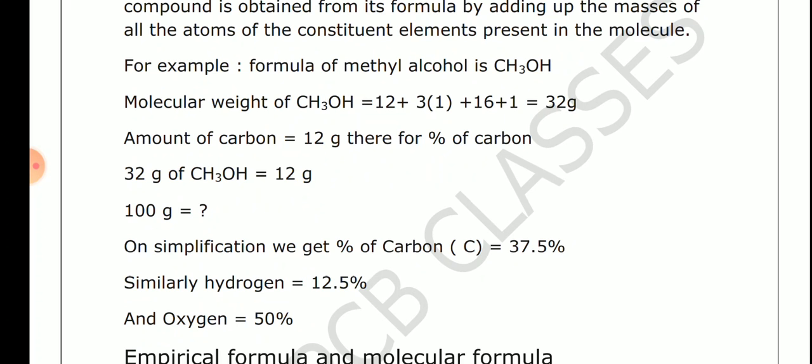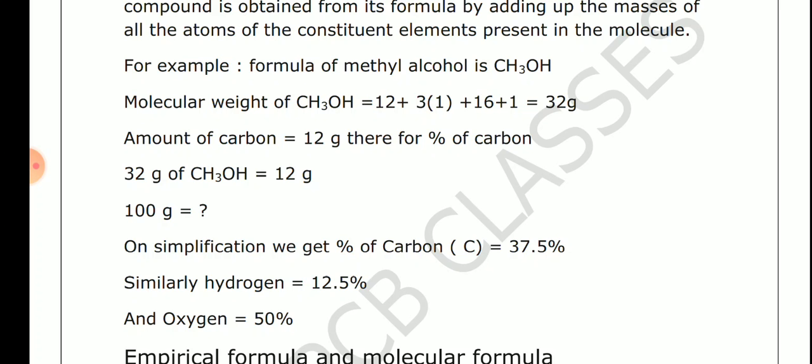So what is the percentage? 37.5. In the same way, hydrogen: there are 4 hydrogens, and every hydrogen is 1 gram. So 4 into 1 upon 32 means 12.5%. Oxygen is 16, so 16 upon 32 means 50%. Okay. This is very simple for calculating the mass percentage.